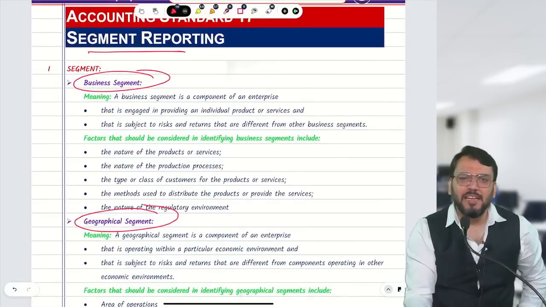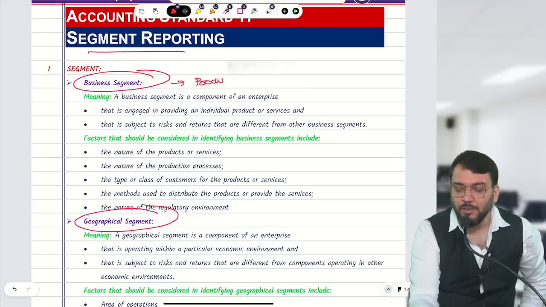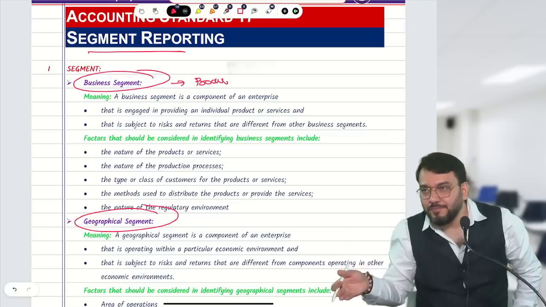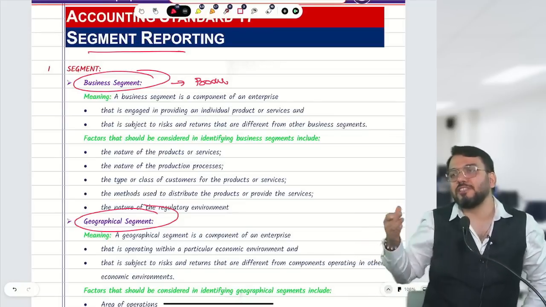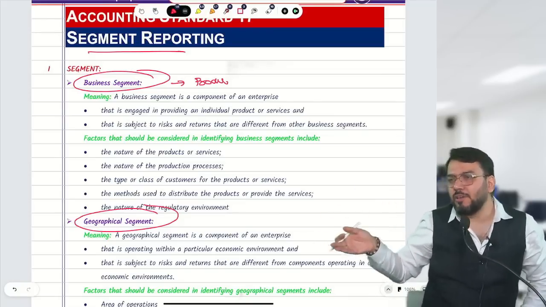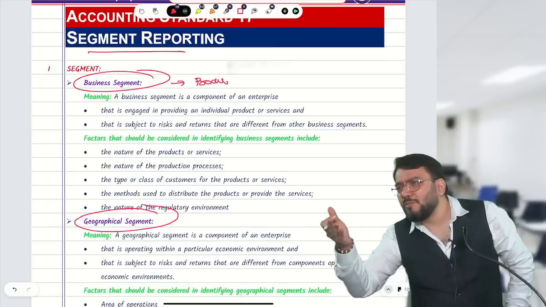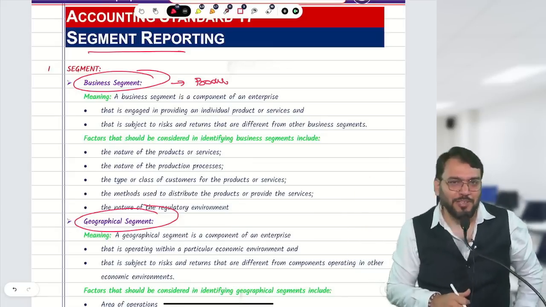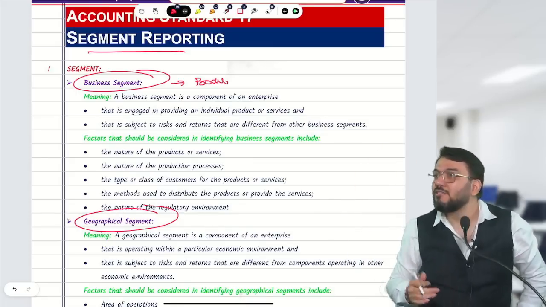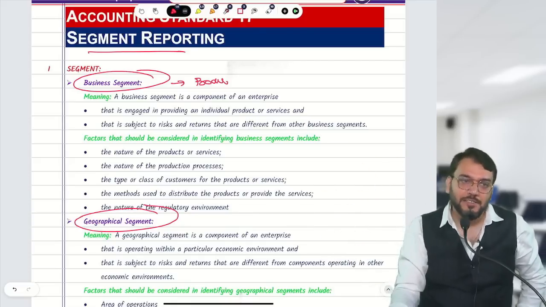In simple word, because they will not ask theory question, they will not ask the meaning, I will say business segment is based on product. Suppose they have different types of product. So each product may be a different business segment. For example, I have 3 types of products: CA Final FR, CA Inter Advanced Accounting, and suppose I teach CA Foundation principle of accounting, the fundamental principle of accounting. So I have 3 products, so I have 3 business segments.